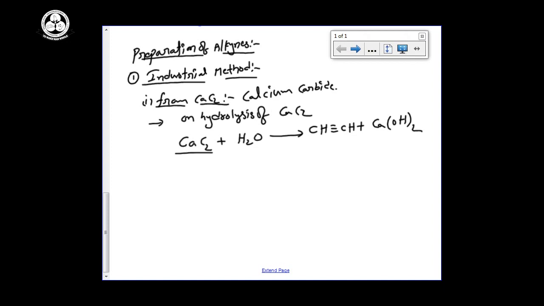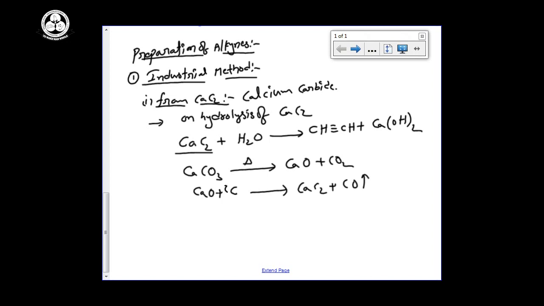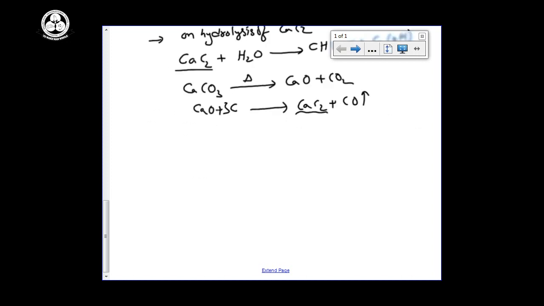First of all, how to prepare the calcium carbide? Generally in nature calcium is available as limestone, that is calcium carbonate. Calcium carbonate on strong heating, the very well known reaction, decomposes into CaO and CO2. This calcium oxide on reduction, by the addition of carbon, gives calcium carbide CaC2 plus carbon monoxide CO. This is 3 moles. So like this we can prepare the calcium carbide. This calcium carbide on hydrolysis gives our compound, acetylene.